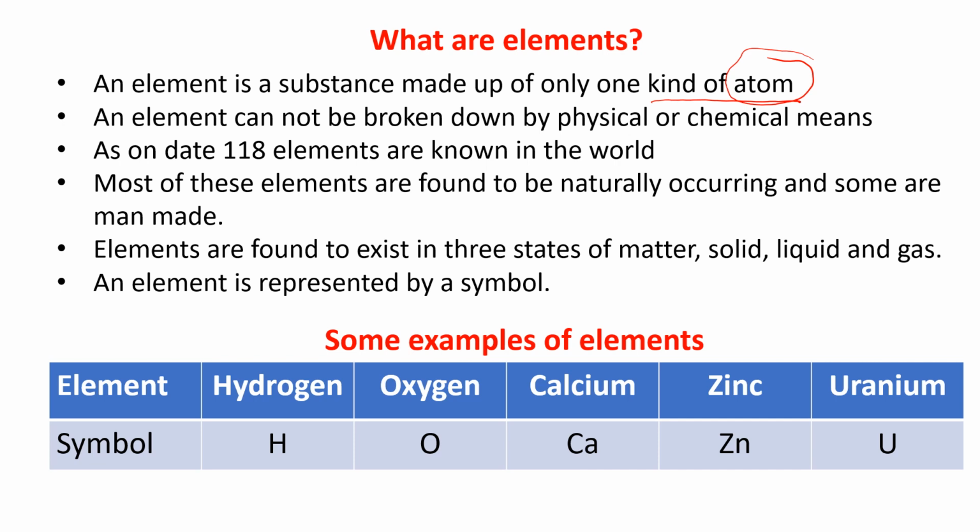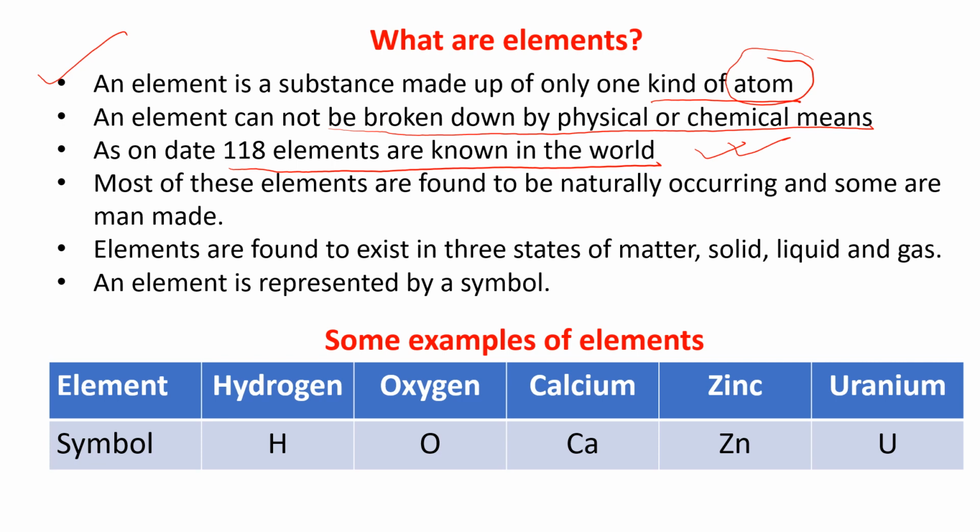First point is that an element is a substance made up of one kind of atom. I will explain what is an atom later; first, let me explain what are elements. Second, an element cannot be broken down by physical or chemical means. That means you cannot break an element. As on date, 118 elements are known in the world. This is important. Please learn that 118 elements.